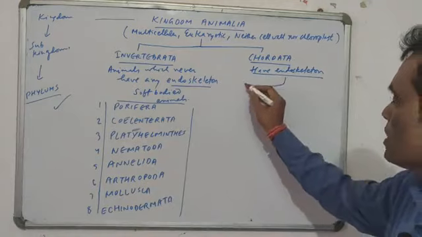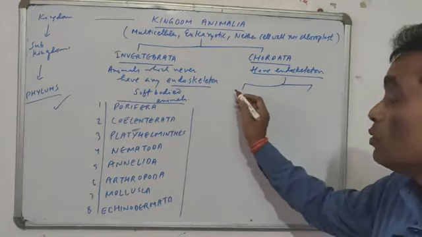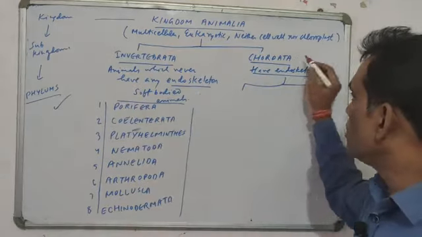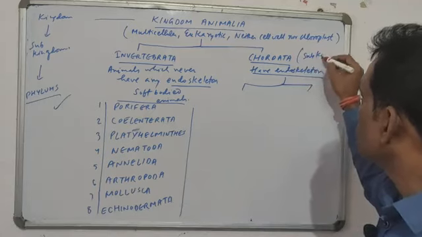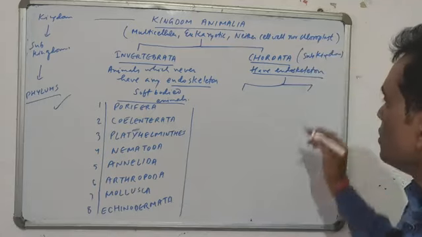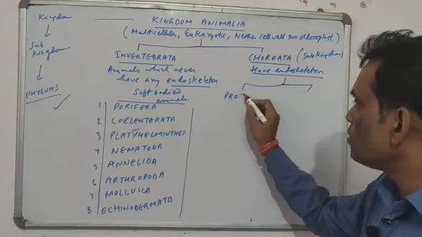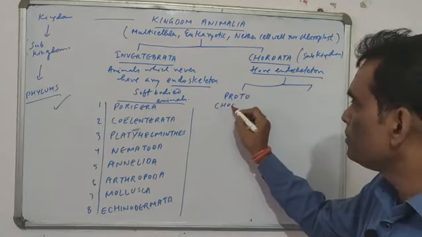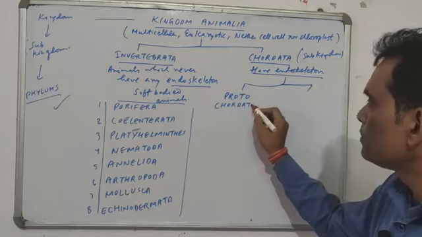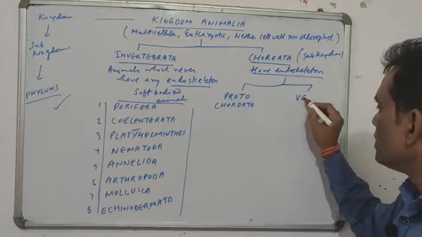The Chordata was classified only into 2 phylums. This is itself a subkingdom. It is classified into 2 phylums. The phylums are called Protochordata and Vertebrata.